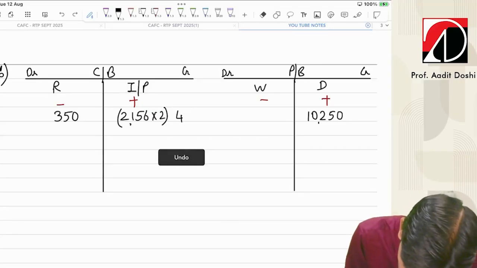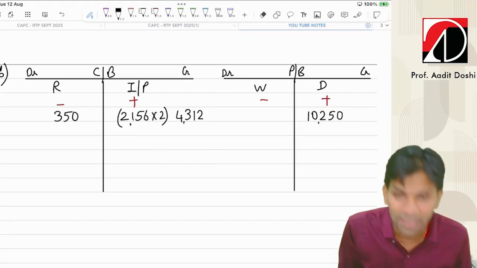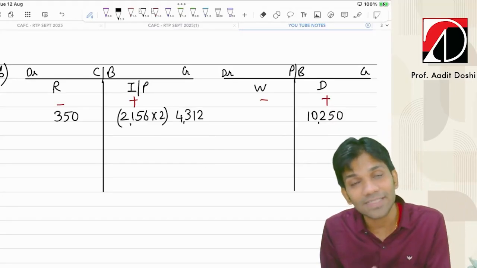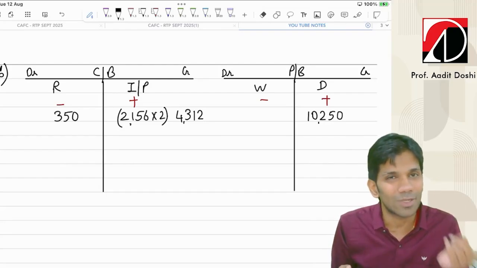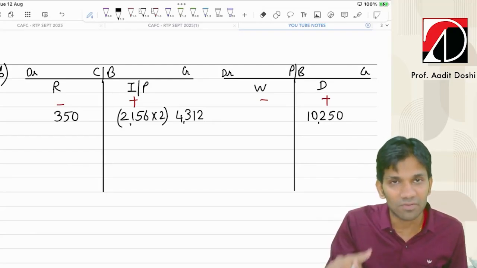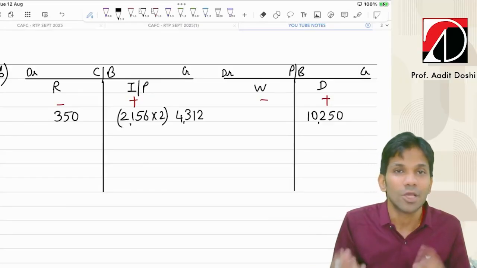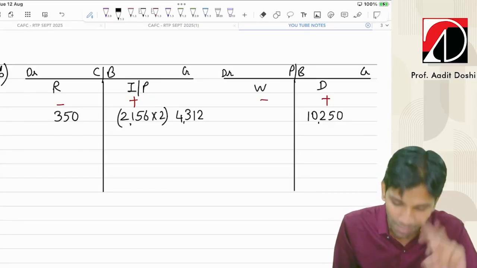Something which I don't write on the debit is nothing but credit given, and I went on the credit side and wrote also 2156. So one effect of not writing on the debit 2156, and the other effect that I wrote on the credit side.